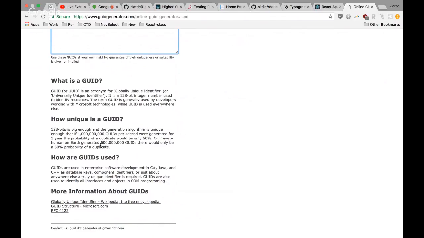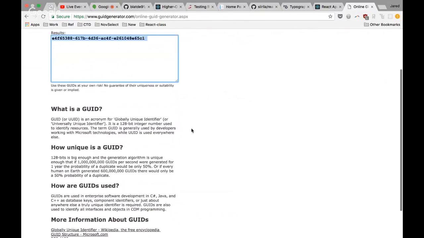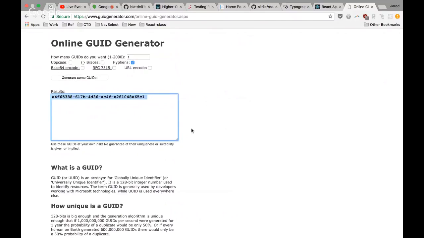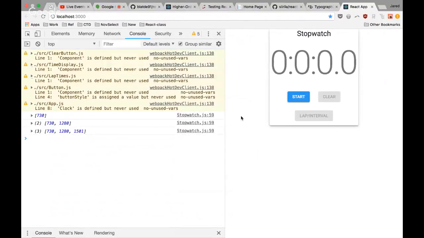Or if every human on Earth generated 600 million GUIDs, there would only be a 50% probability of a duplicate. So, you know, there's a possibility of a collision, but incredibly low with GUIDs. So that's usually the approach used if you need to generate something like a unique identifier yourself.